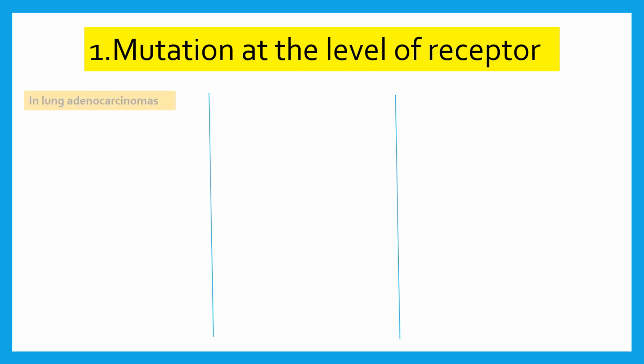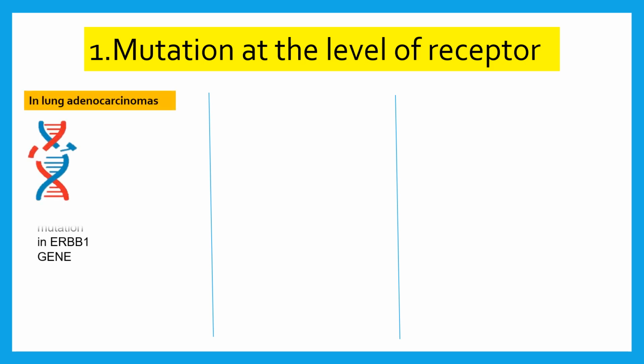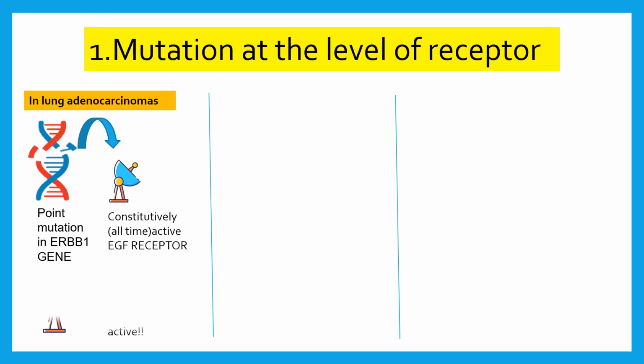So in lung adenocarcinomas, there is a point mutation in the ERBB1 gene. So this ERBB1 gene in general codes for the EGF receptor. Now when there is a point mutation, it causes the production of a constitutively, that is all-time active, EGF receptor. This all-time active EGF receptor, even without the presence of the growth factor, remains active and sends the signals to the nucleus for the production of transcription factors and the cell cycle progresses.